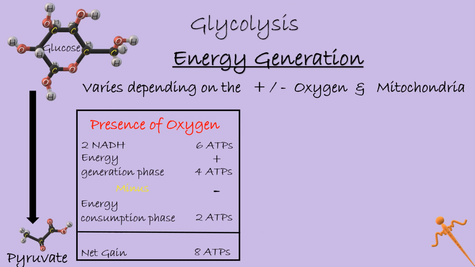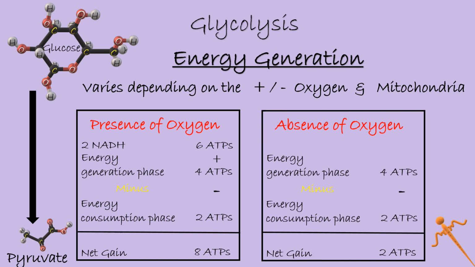The scenario is not so great under anaerobic conditions. No ATP is generated from NADH molecule. 4 ATPs generated in the energy generation phase minus 2 ATPs consumed in the initial energy consumption phase results in a net gain of only 2 ATPs under anaerobic conditions.